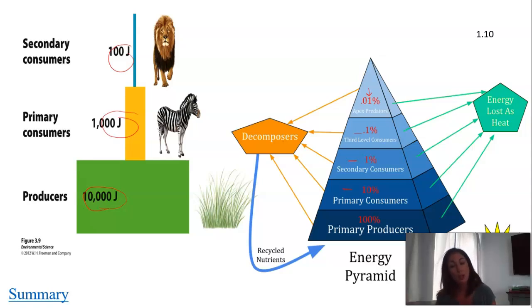Now, this should also start to give you a sense of why our top predator populations tend to be very small. You can't have a jungle ecosystem and have a large number of lions. You can't have a large number of top predators in any given ecosystem because the energy availability is just not there.